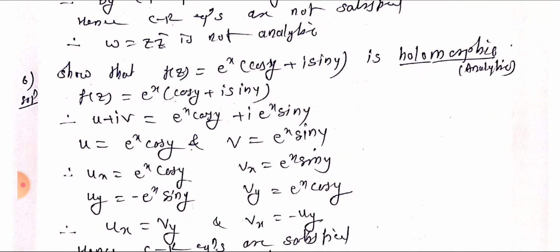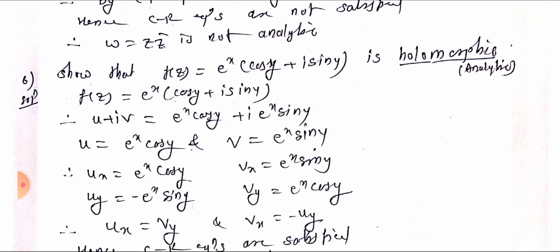So next example, let us show that f(z) equal to e raised to x into bracket cos y plus i sin y is holomorphic. Here holomorphic is nothing but analytic, and a regular function is nothing but an analytic function also. Remember this one. Let f(z) equal to e raised to x cos y plus i sin y. So therefore u plus iv equal to e raised to x cos y plus i into e raised to x sin y. So u equal to e raised to x cos y and v equal to e raised to x sin y, equating real and imaginary parts on both sides.